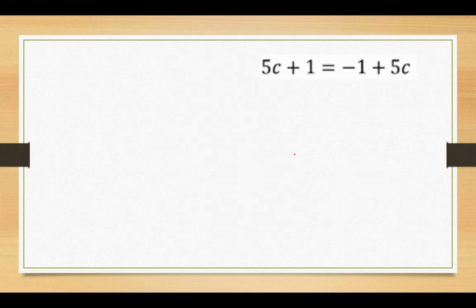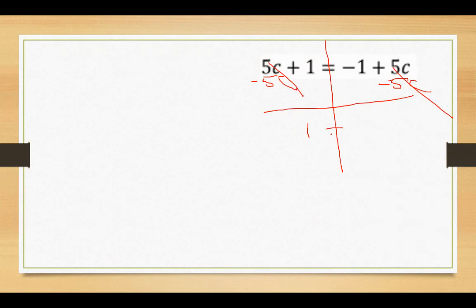All right, let's try this one. Now, when you have variables on both sides, something weird can happen. As you're solving this, I'm going to go ahead and solve it before I show you my little trick. But as I'm solving this, look, I've got 5c here and 5c here. I want to get that c on that side. That cancels. I want to get that c on that side. That cancels. Well, how are you going to solve for c if you don't have a c?